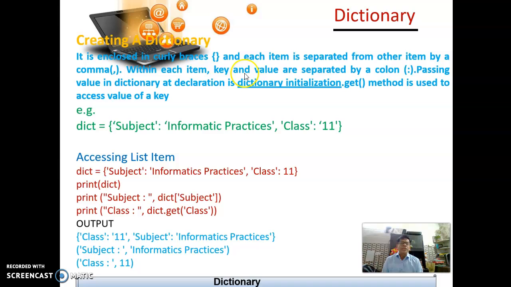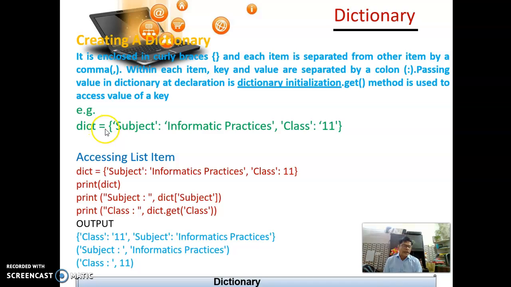Within each item, key and value are separated by a colon. Passing values in a dictionary at declaration is dictionary initialization. The dot get method is used to access the value of a key.